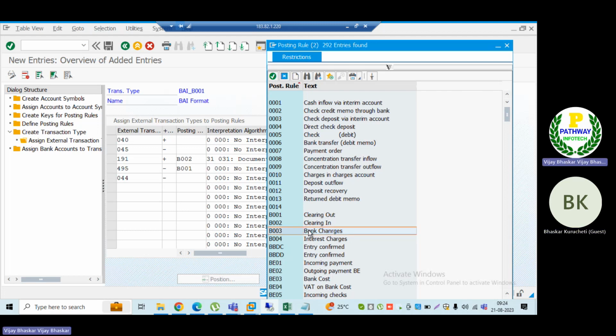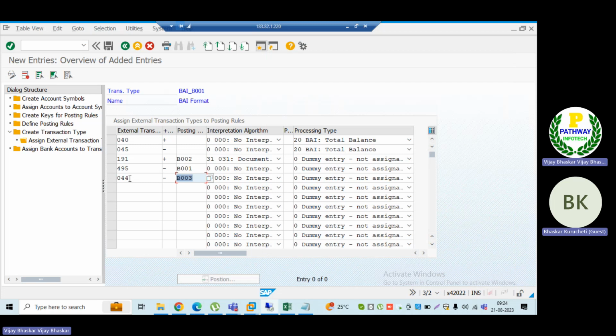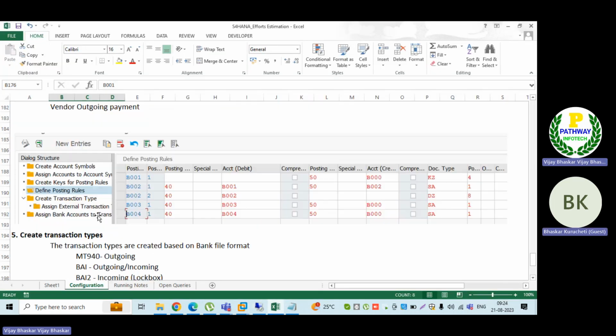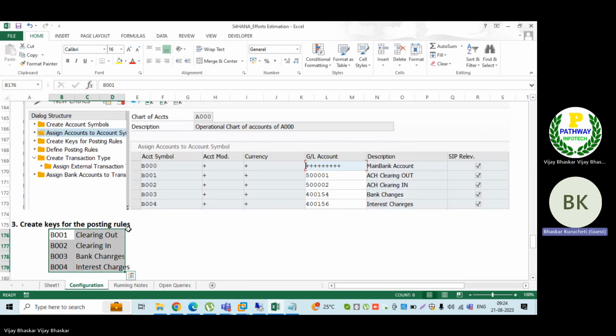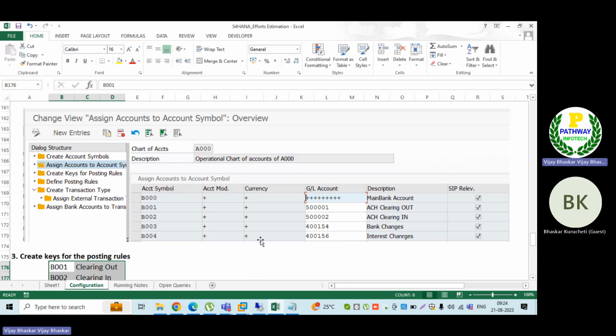Okay, so now the bank charges I have discussed, which I have mapped here. But there is one more as per our configuration: the interest posting rule. Exactly, sir. Here is the interest posting.